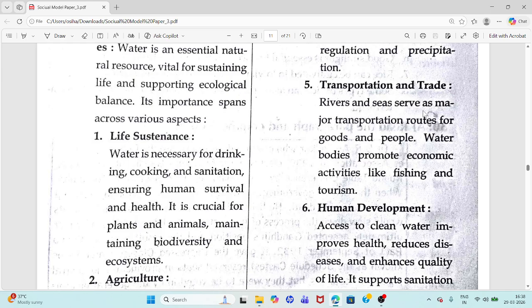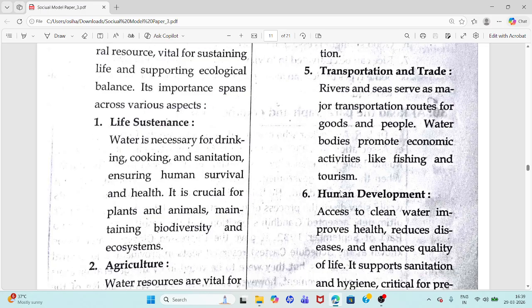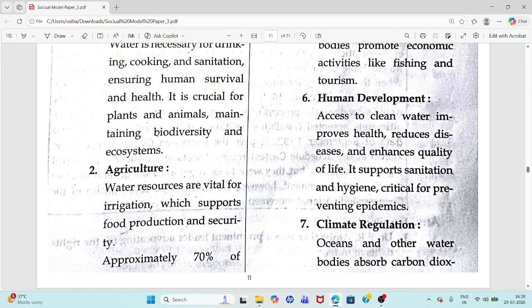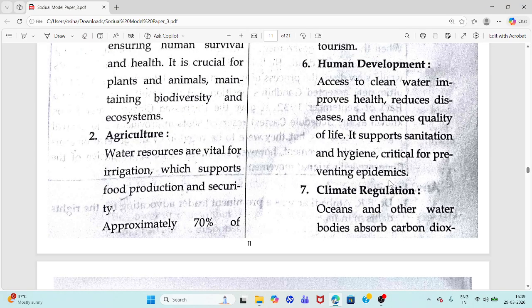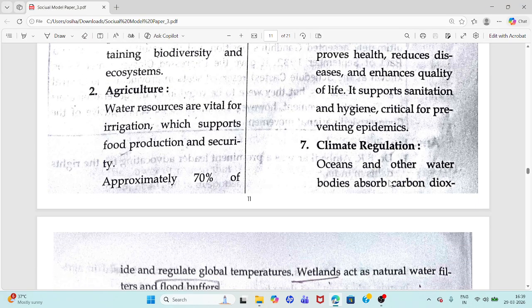Transportation and trade. You use water in transportation and also trade. Rivers and seas serve as major transportation routes for goods and people. Water bodies promote economic activities like fishing and tourism. Sixth point, human development. It supports sanitation and hygiene, critical for preventing epidemics.